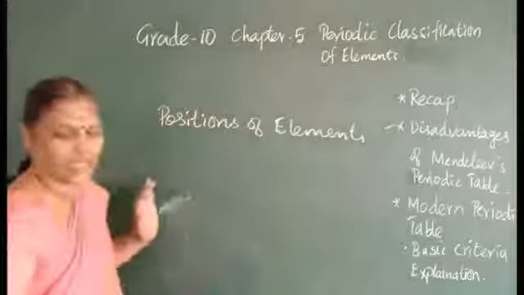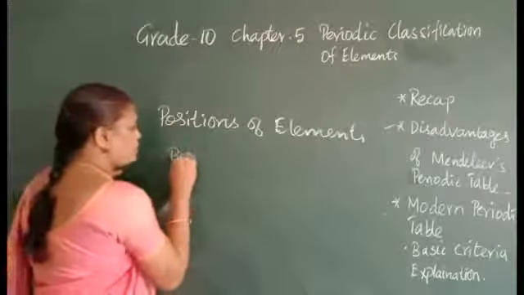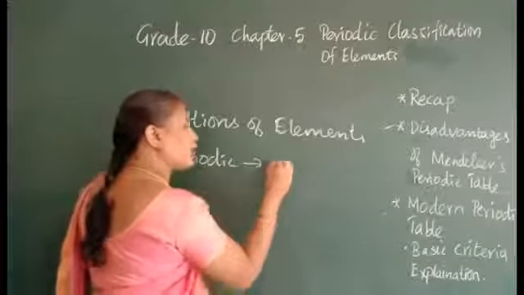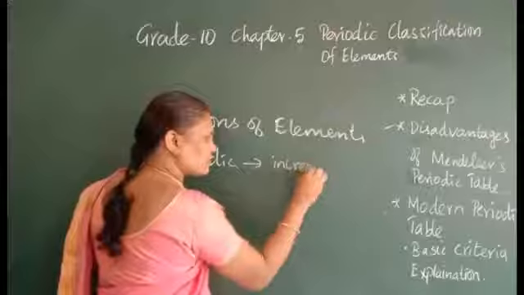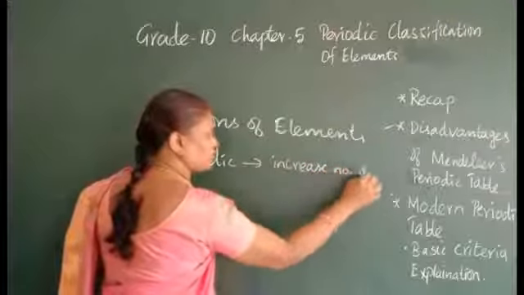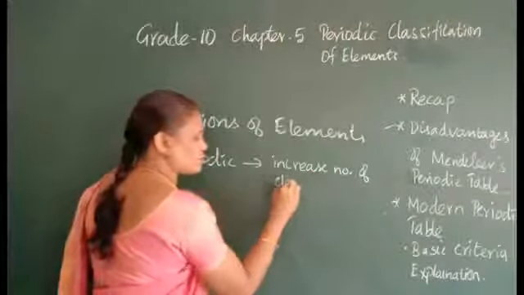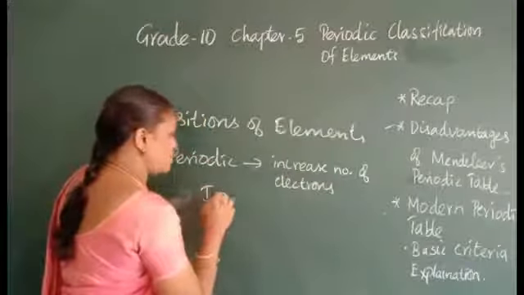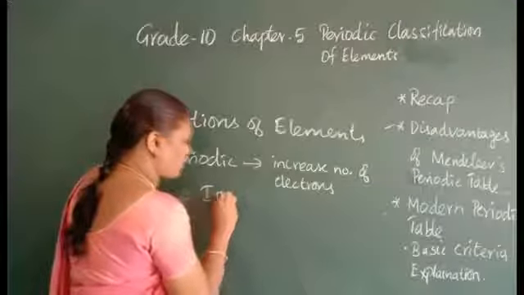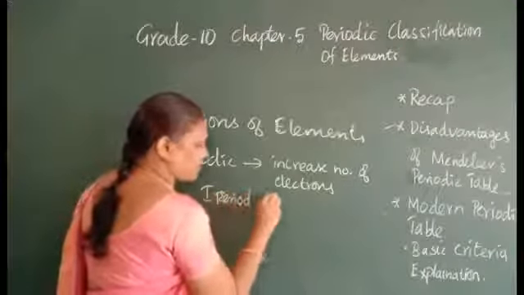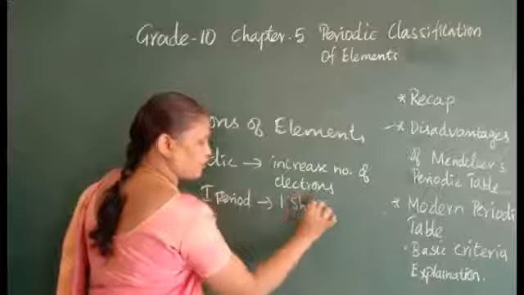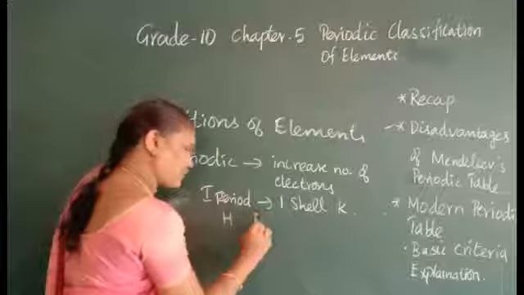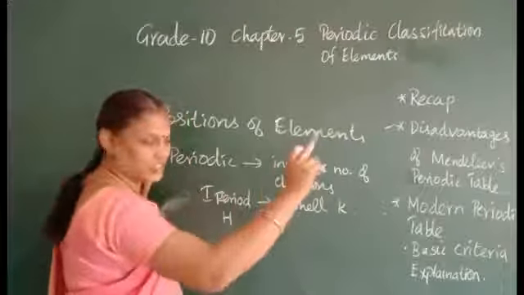See, period is horizontal. He has arranged the elements in a period with an increasing number of electrons. The first period will have only 1 shell, the K shell, and it will be completely filled. For example, hydrogen and helium only are there in the first period.